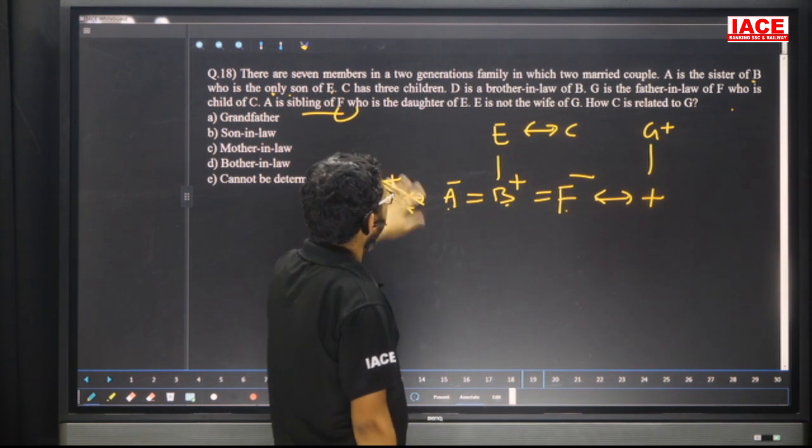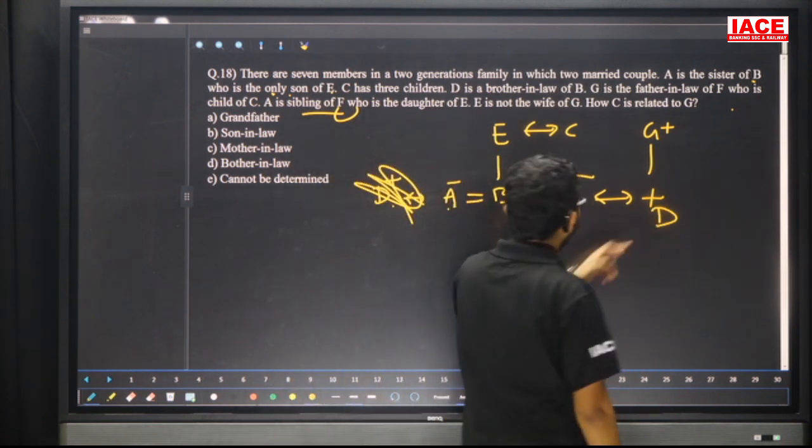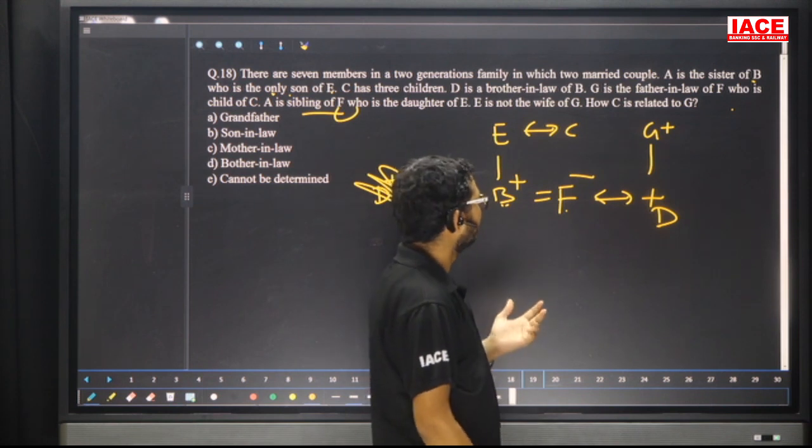Then don't take D on this side. Now take this one. What is it? Here, D. D is the brother-in-law of B. Now this is the given one.